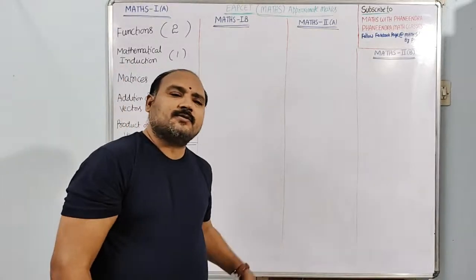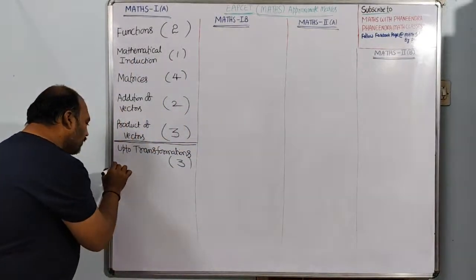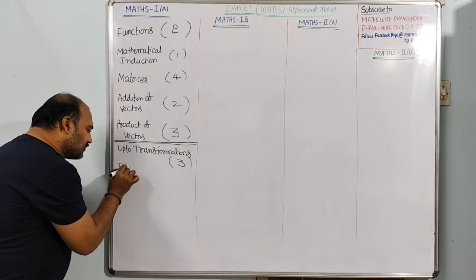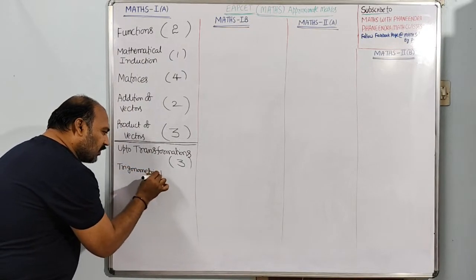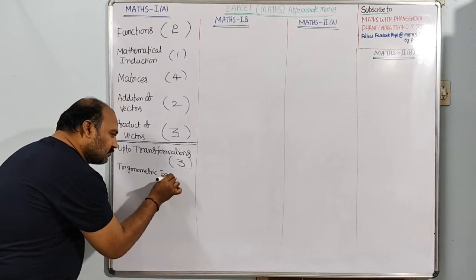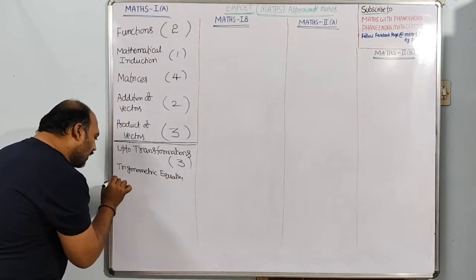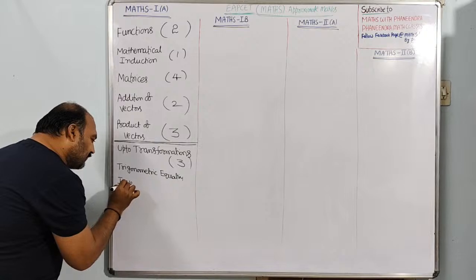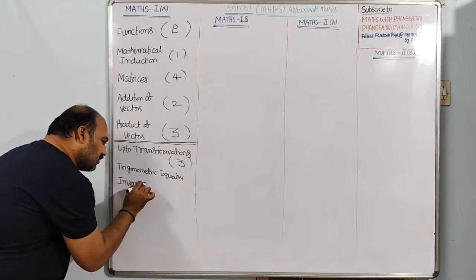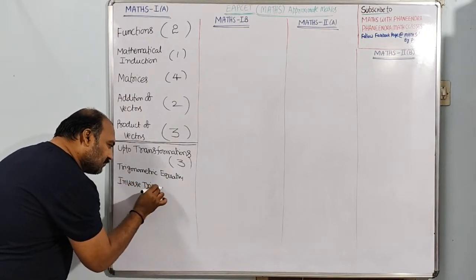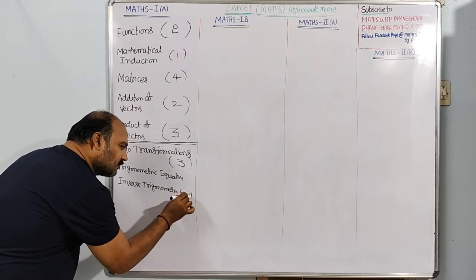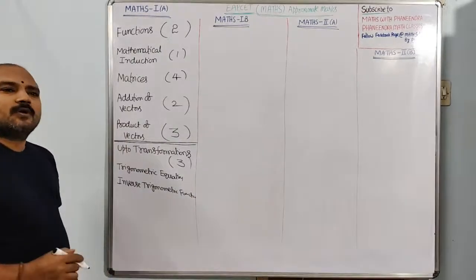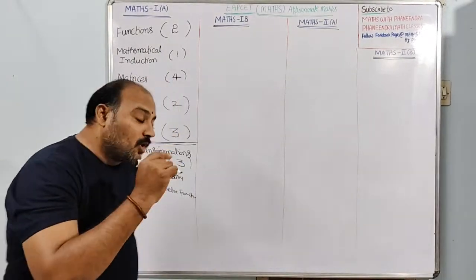Okay, students. After that, we have trigonometric equations, inverse trigonometric functions, then hyperbolic functions.